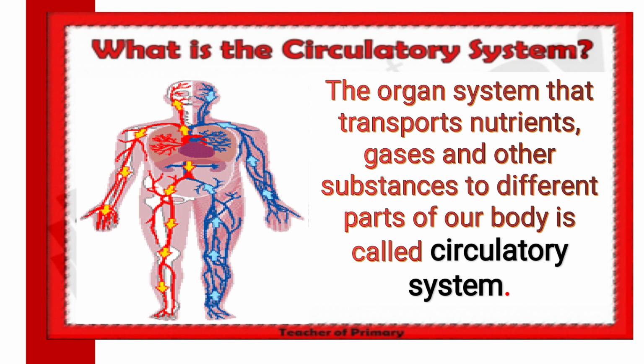Different nutrients are carbohydrates, proteins, vitamins, minerals and fats. They are essential for our body because our body is made up of cells and cells also need nutrients for survival. Gases also, like oxygen. We take in oxygen and we give out carbon dioxide. So all these processes and systems are working together.